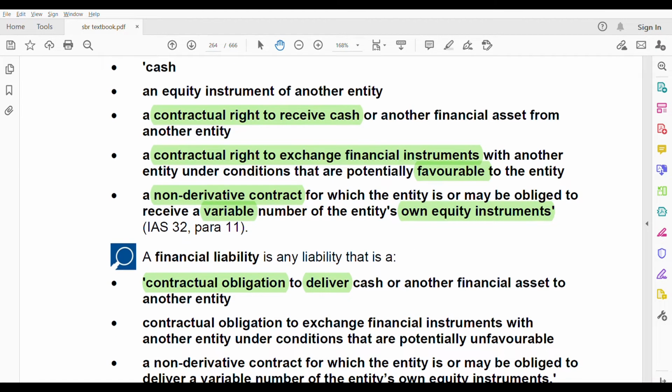Next point says contractual obligation to exchange financial instruments with another entity under conditions that are potentially unfavorable. That's why I told you to underline the word favorable here. Here same sentence as the fourth point. The only change is unfavorable. Then what do you exchange?